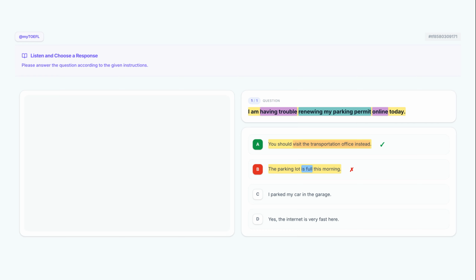Here is option C. Let's see if it fits. I parked my car in the garage.